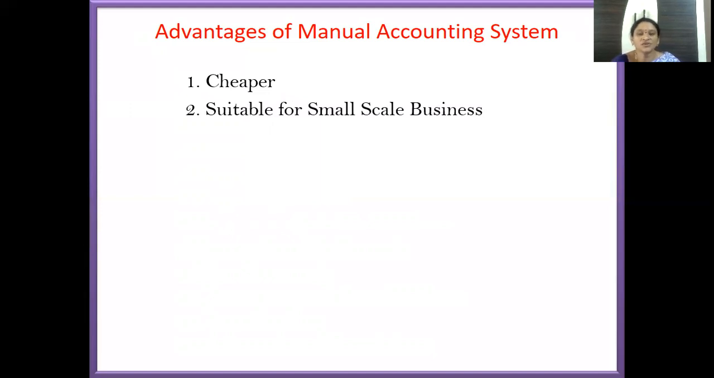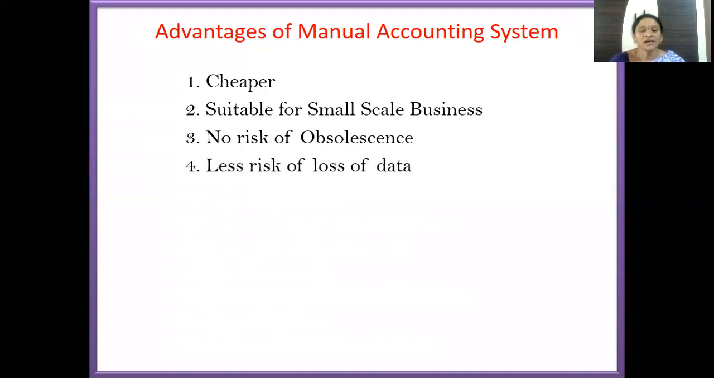Next we have, it is suitable for small scale businesses because in small scale business, the amount of transactions will be minimum. For that reason, this manual accounting system will be very much suitable for small scale business units. And there is no risk of obsolescence. That is, we are not using any software, we are writing manually. So as and when the techniques are changed, we adopt those techniques into manual accounting, so there is no risk of obsolescence.